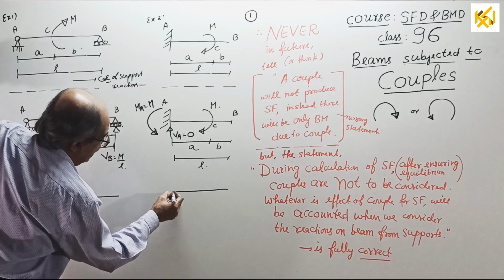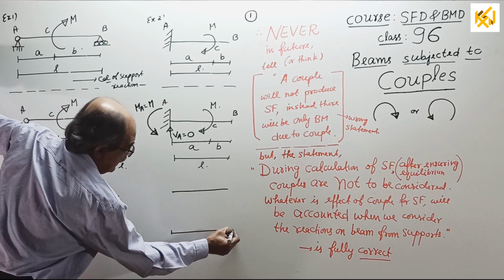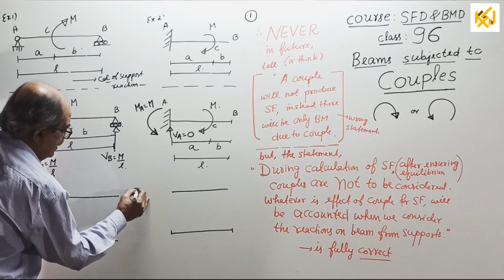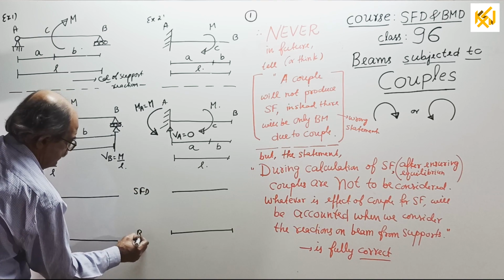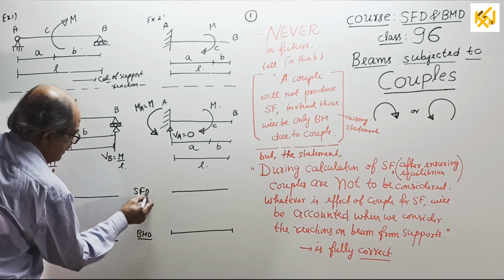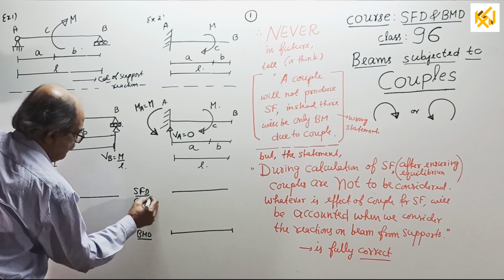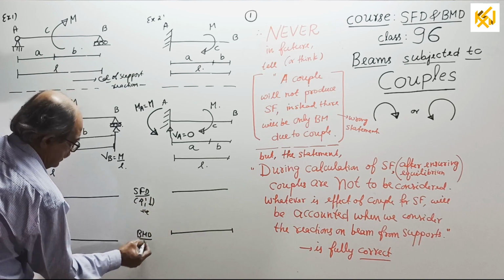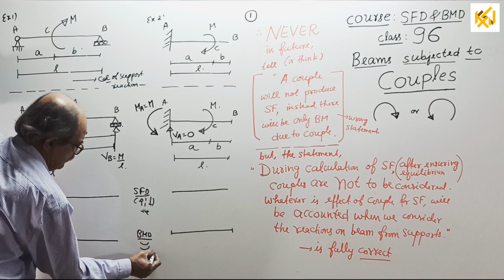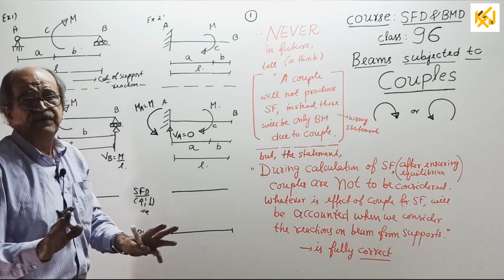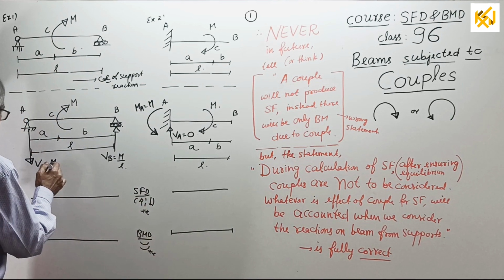That's like earlier, solve statement: left up, right down. For both of them, I will draw SFD here and BMD here. SFD as usual, left up, right down positive. For both of them, BMD sagging positive. I will draw the SFD, just draw, without explaining today.